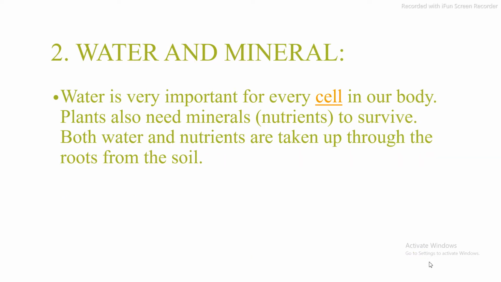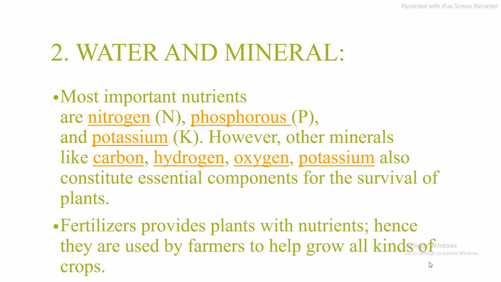Second is water and minerals. Water is very important for every cell in the body. Plants also need minerals. Minerals are usually nutrients, which are essential for the survival of plants. Both water and nutrients are taken up through the roots from the soil. The most important nutrients for plants are nitrogen, phosphorus, and potassium.